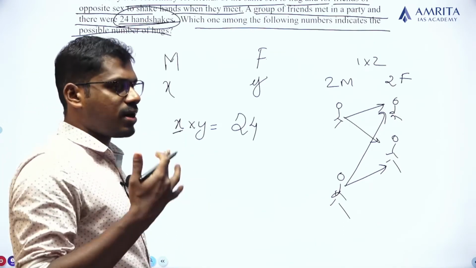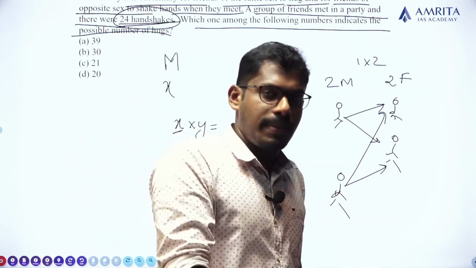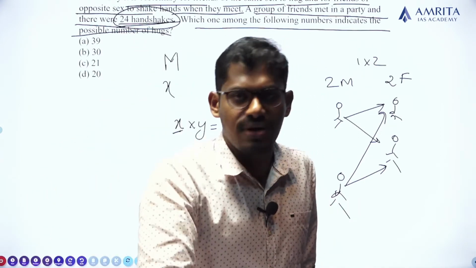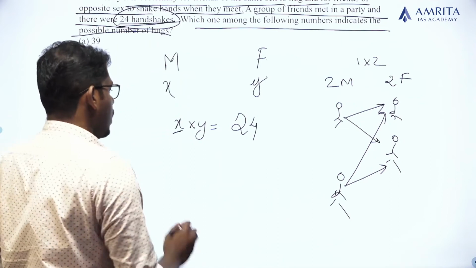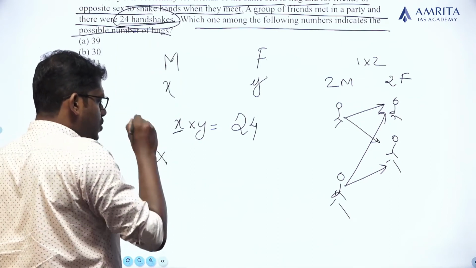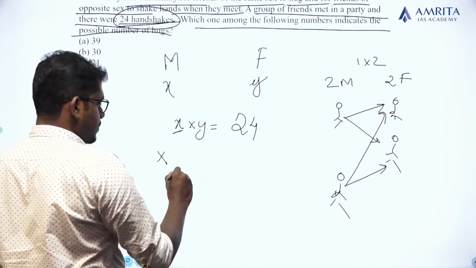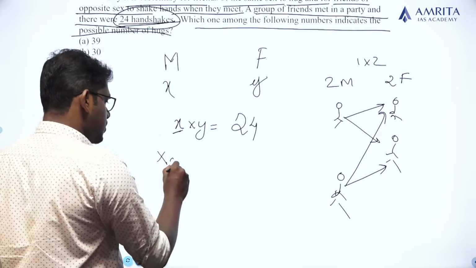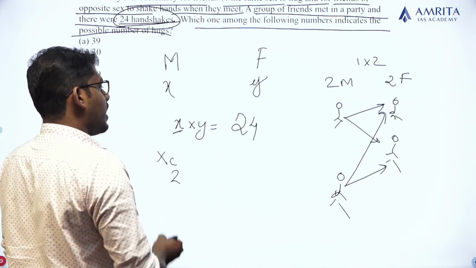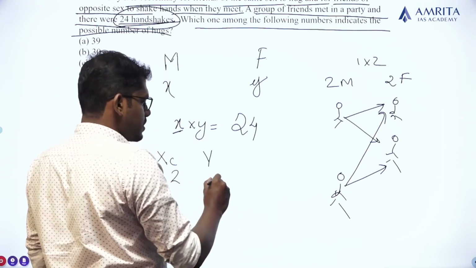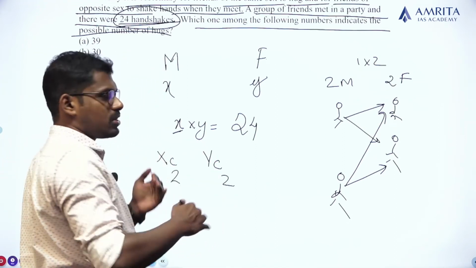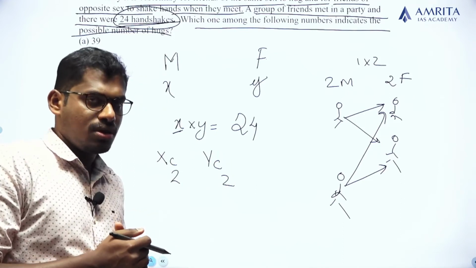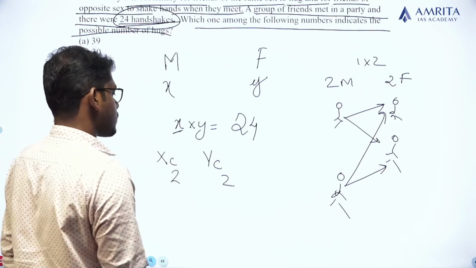A hug is given by a male member to a male member and a female member to a female member. So out of the total X number of persons, 2 persons hug each other, so the expression will be XC2. And out of the Y members, 2 members hug each other, and so the total number of hugs will be found out, which is YC2.